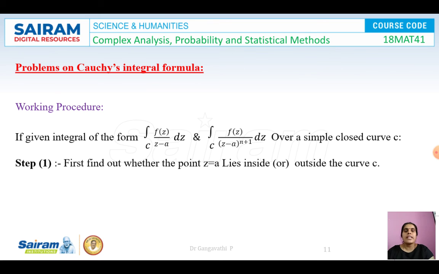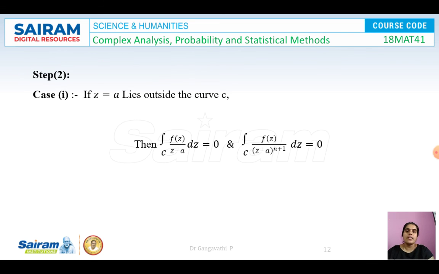So before going to the problems, let us see the working rule. What would be the working rule? Observe the given integral: if it is of this form, the integral over c of f(z) by (z - a) dz, or the integral over c of f(z) by (z - a)^(n+1) dz, over a simple closed curve. First find out the point z = a. Take a point a; the curve c will be given for us, and a we get from the given equation. Observe whether that point a lies inside the curve c or outside the curve c.